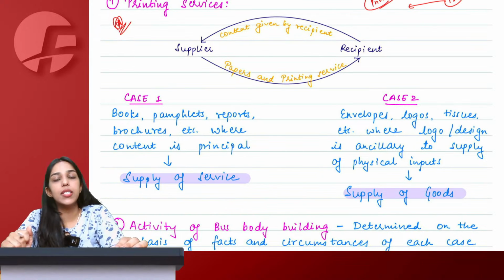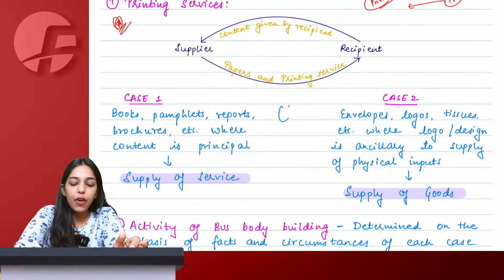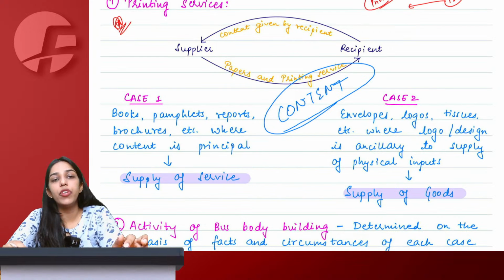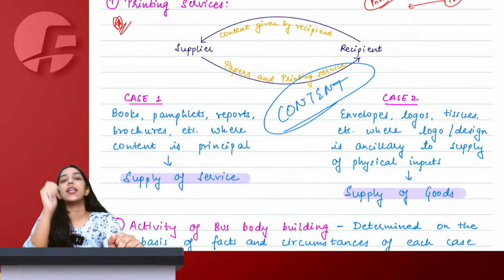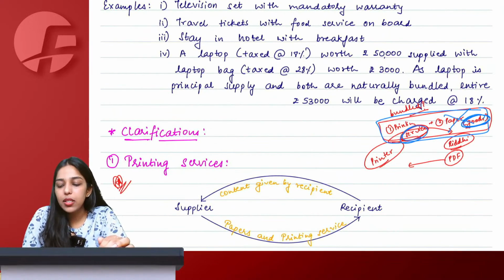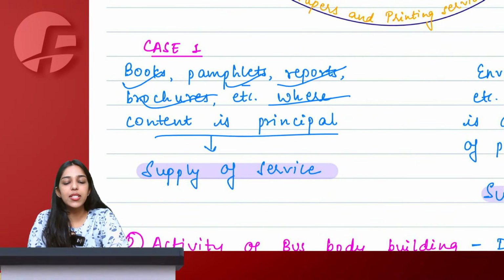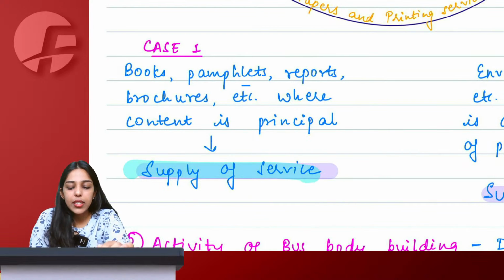Now, today, if you are purchasing the handwritten notes, are you more interested in the quality of the pages, or are you more concerned about the quality of the content? Of course, content. You see content on the internet, you see content in YouTube videos, and seeing that content you ordered my books. Not because someone told you, hey, the quality of the page is very nice, you ordered this ma'am's book. Of course, no. So what is important is content, which means paper as such is not important here. What is important is the printing service. So whenever something like books, pamphlets, reports, brochures, etc. are printed, where the content is primary, where the content is principal, we will say it is supply of service.